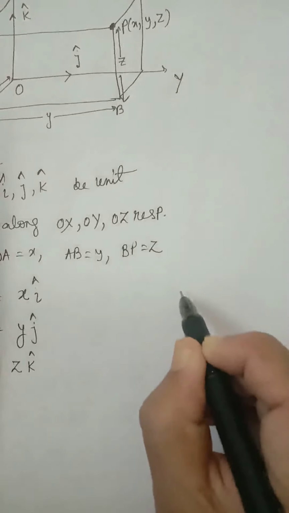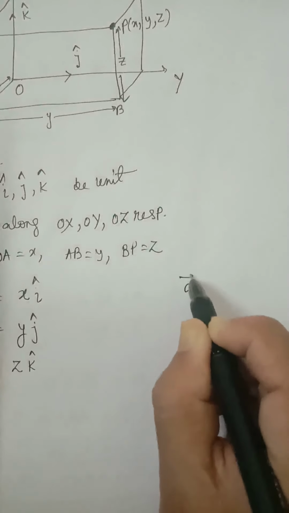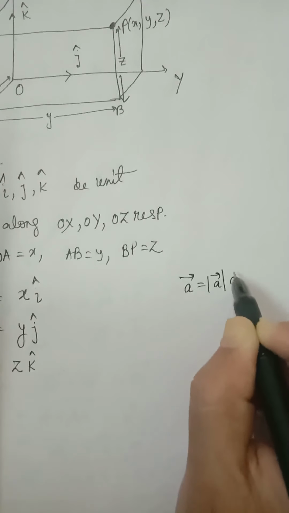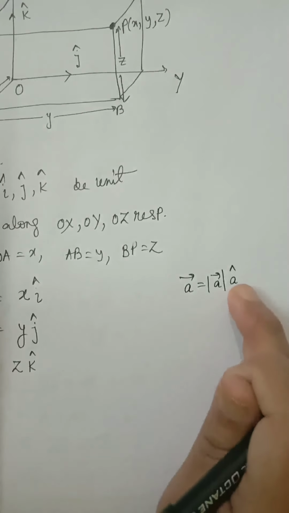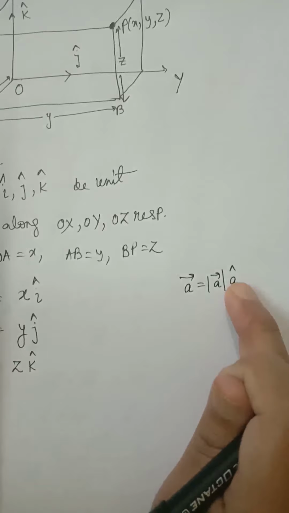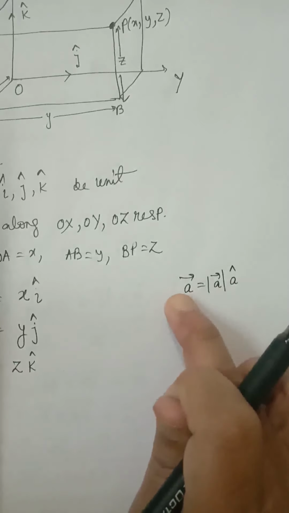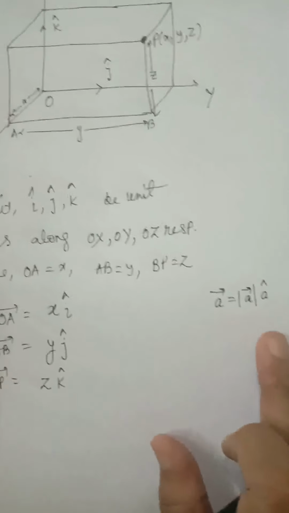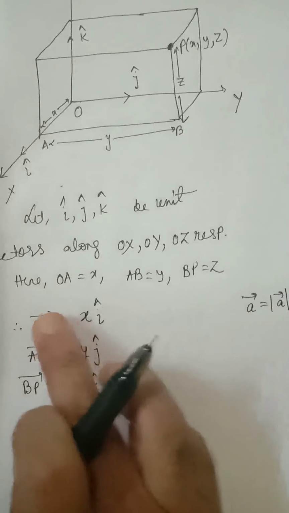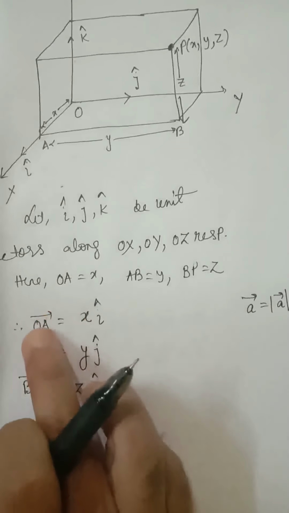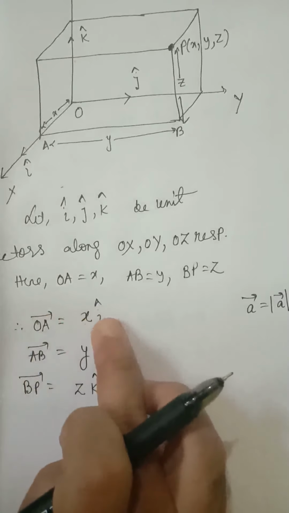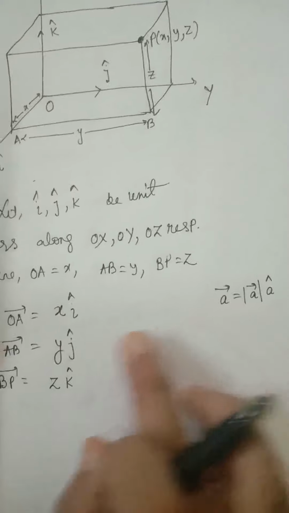Here we have used this particular idea: any vector A equals its magnitude into its direction. A cap means the unit vector whose direction is the same as that of A vector. So A vector equals its magnitude into direction. Similarly, you can see I vector and OA vector have the same directions. OA vector equals its magnitude, or its length, into I cap. We have used this idea here.